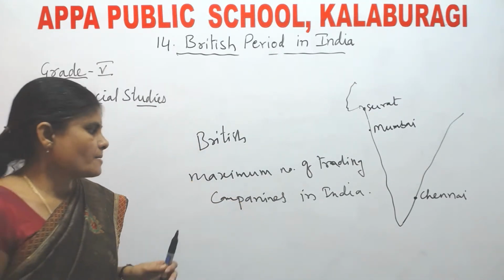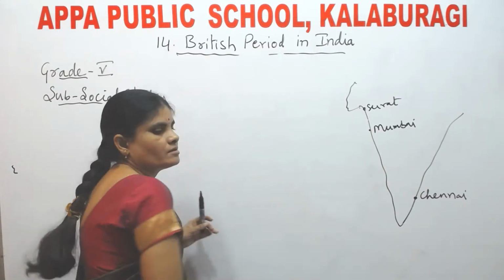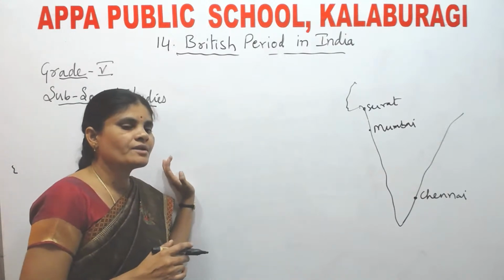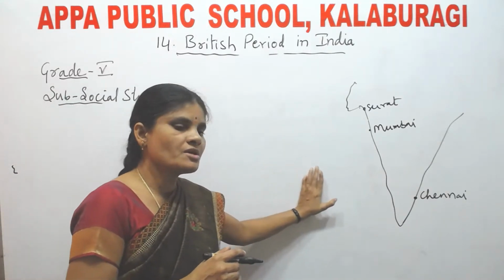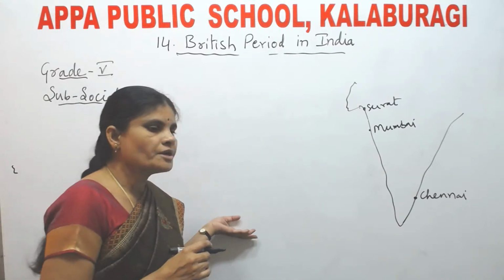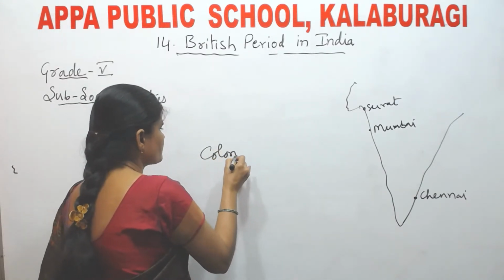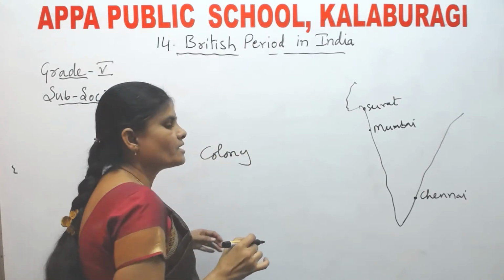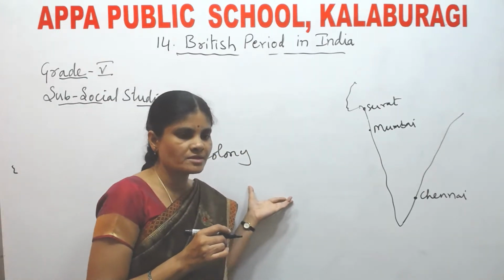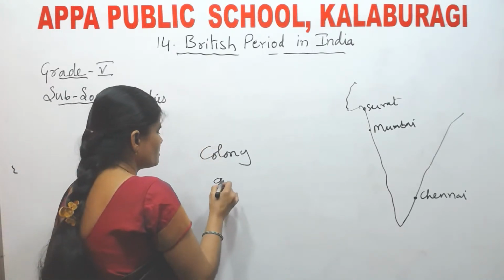After defeating all the European countries, it was left with the maximum trading companies in India. Then it wanted to make India its colony. Making India its colony means getting total control over India.